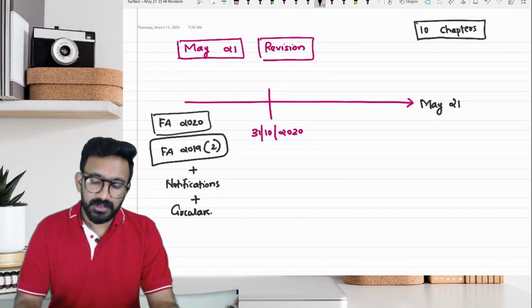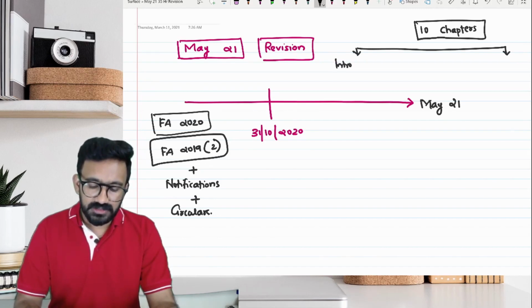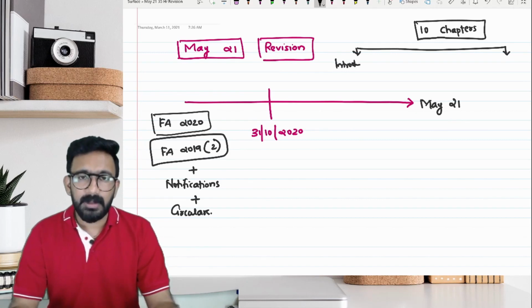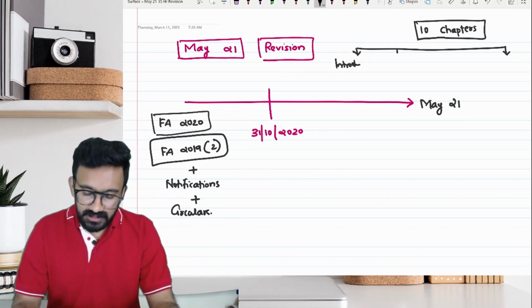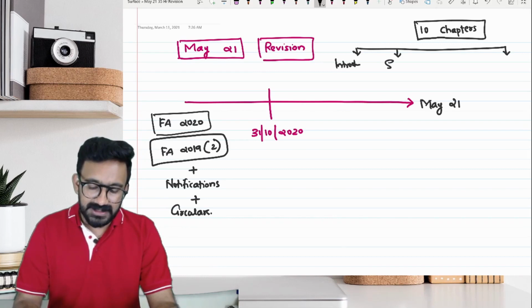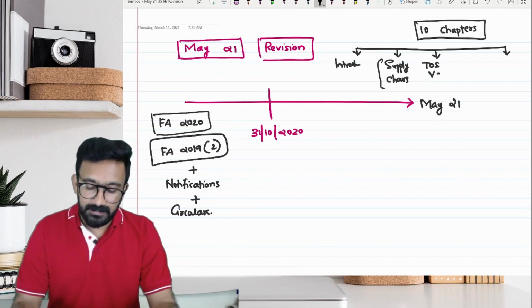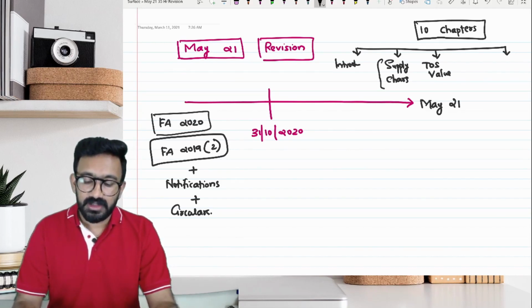And how do we divide these chapters? The first chapter is introduction, which is not something that will have a lot of questions. Amendments will have the higher priority. Then we have chapters like supply and charge, which give you the basics. Then you have number-based questions in chapters like time of supply, number and date-based questions in value of supply, then in input tax credit.